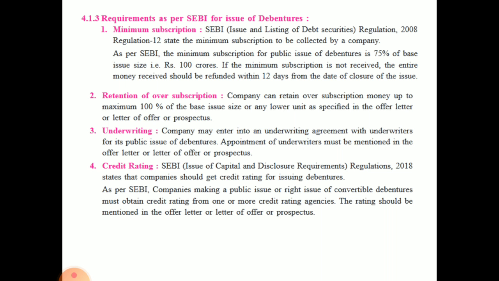Underwriting. The company can either enter into an underwriting agreement with an underwriter for the public issue of debentures. The appointment of the underwriter must be mentioned in the offer letter or letter of offer or in the prospectus. If the company does not want to do it itself, then they can appoint an underwriter. The underwriter will do the issue of debentures on behalf of the company. So the name of that underwriter should be mentioned in the offer letter or in the prospectus.